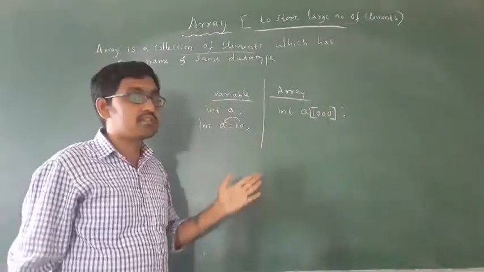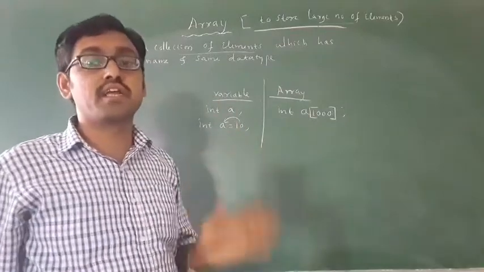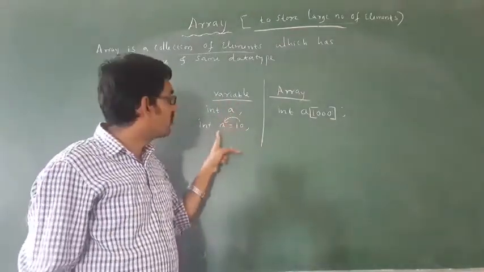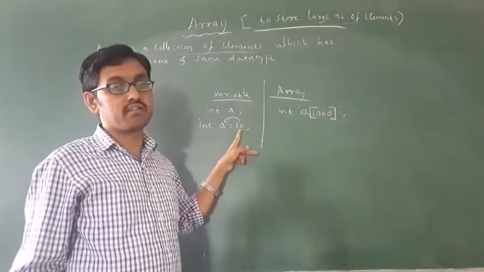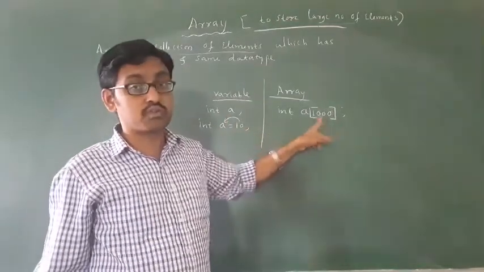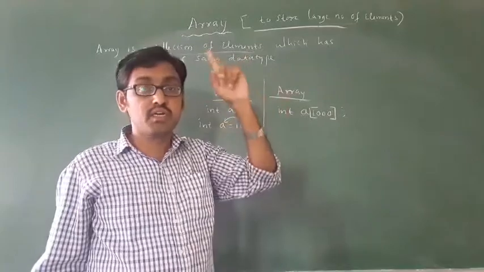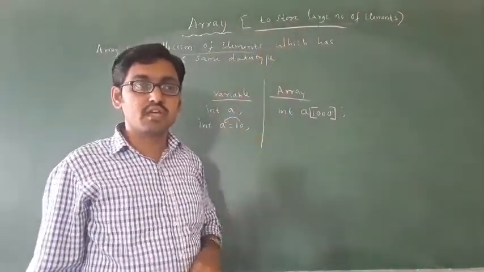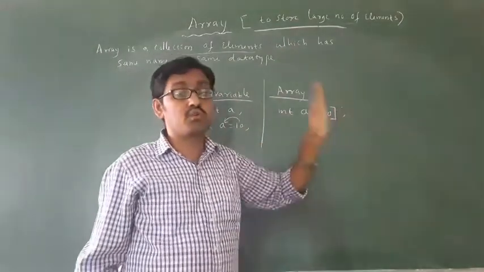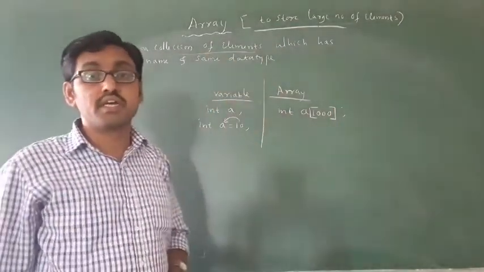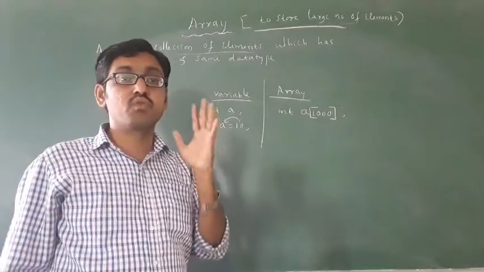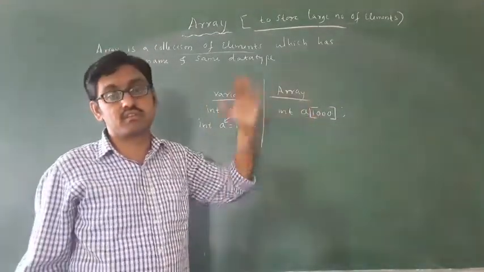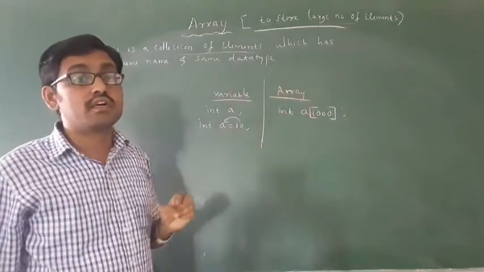Okay, then what is the difference between variable and array? This is very important. A variable can store only one value, for example 10. But an array can store 1000 values. You can give any values, 10, 20, 30, 40, 50. It can store a large number of elements, 1000 values you can store in this. That is called an array.